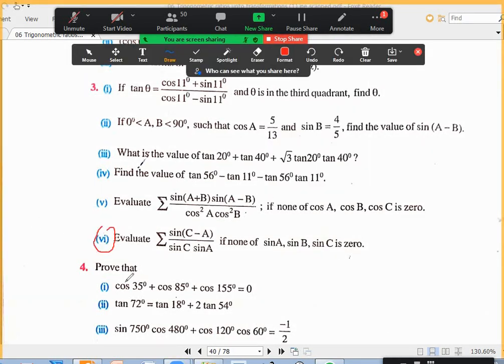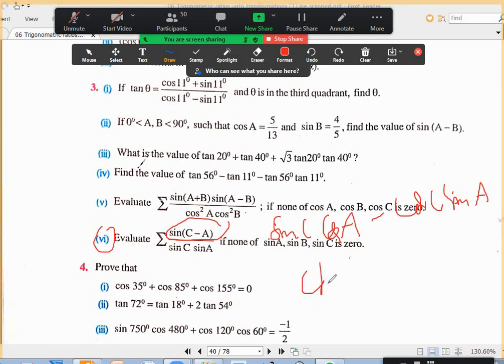Okay, sir, this is also a similar procedure. The numerator sin(c minus a), you write as sin c cos a minus cos c sin a. And then when you divide by the denominator sin c sin a, one time sin c will cancel, I'll get cot a. Another time sin a will cancel, I'll get cot c. So cot a minus cot c, with a sigma.